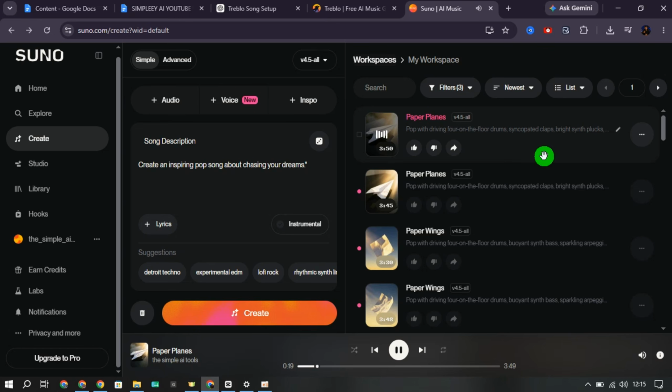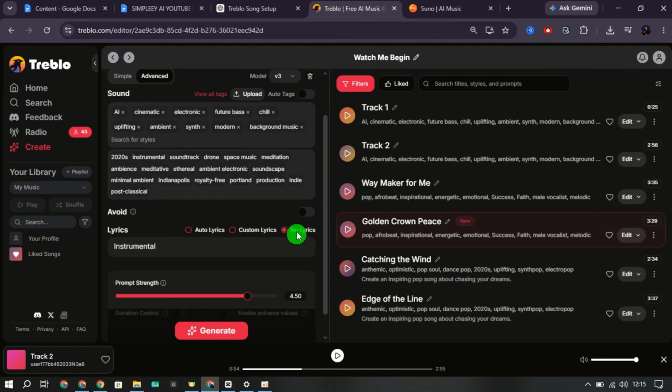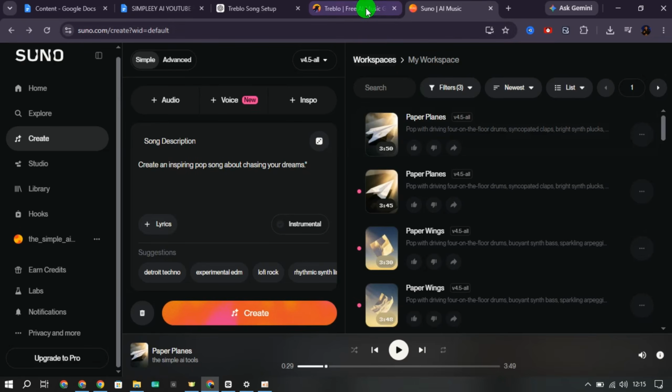Not bad at all, but another factor worth considering with Suno is usage limits. Depending on your account and generation volume, you may encounter restrictions that require upgrading for additional access. For creators producing music regularly, that's something to keep in mind. Now compare that to the workflow we used inside Treblo. With Treblo, we were able to generate complete songs, create lyrics automatically, choose vocal styles, generate instrumental background music, publish our creations, and build engagement around our music.